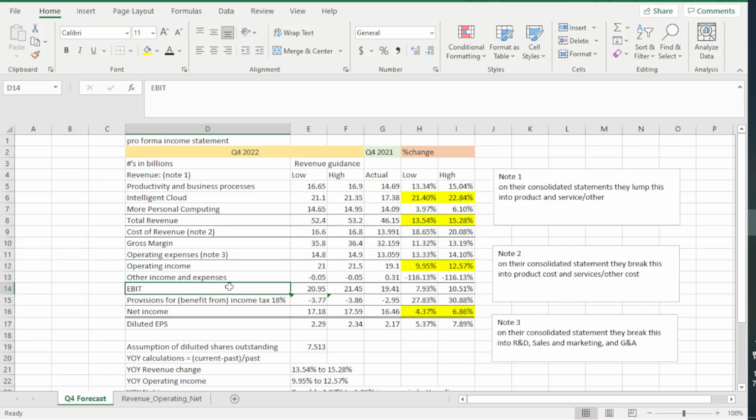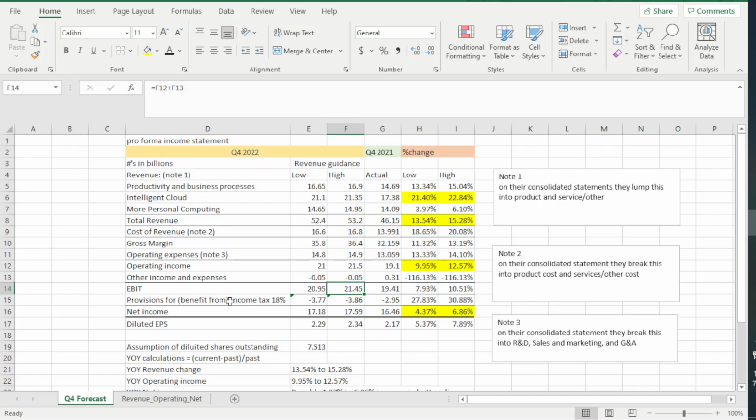Now from that, we just subtract operating income by the number right here, or I guess we're adding because we're subtracting here already. So basically, my earnings before income tax to the low end is going to be 20.95 billion. To the high end, it's going to be 21.45 billion.